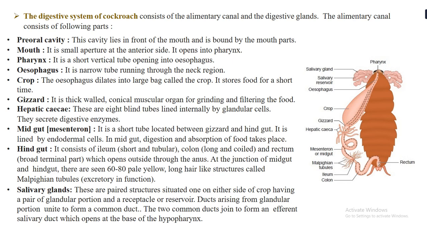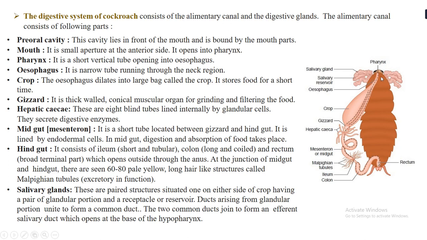So if we study the digestive system, which I have already also taken for your practicals, it consists of the alimentary canal and the digestive glands. The alimentary canal consists of the following parts. There is the preoral cavity. This cavity lies in front of the mouth and it is bound by the mouth parts. Then the mouth is a small aperture on the anterior side, that is this side, and it opens into the pharynx. Pharynx is a very short vertical tube, and this pharynx will open into the esophagus. So this is the esophagus.